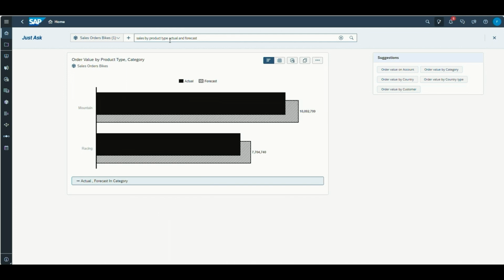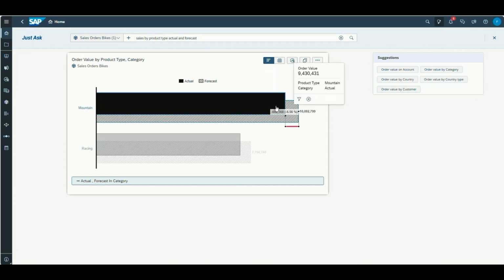Yeah, that's the International Business Communication Standard that we are using here, which says that the actuals actually have to be depicted in a solid color and the forecast in the shaded. Cool, that's really cool. So that comes out of the box. The system has detected that there's a planning version in the background, and it's therefore producing this particular chart.